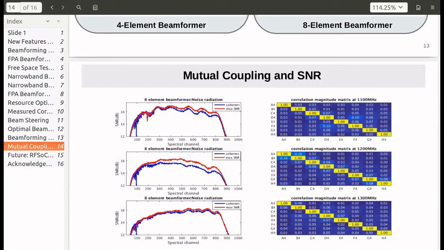Yes, it is possible, but you have to see the resource limitation, because the FFT requires so much computation and resources. I think we can go for a parallel 16 FFT core, something like that, if you want 16,000 channel FFT.